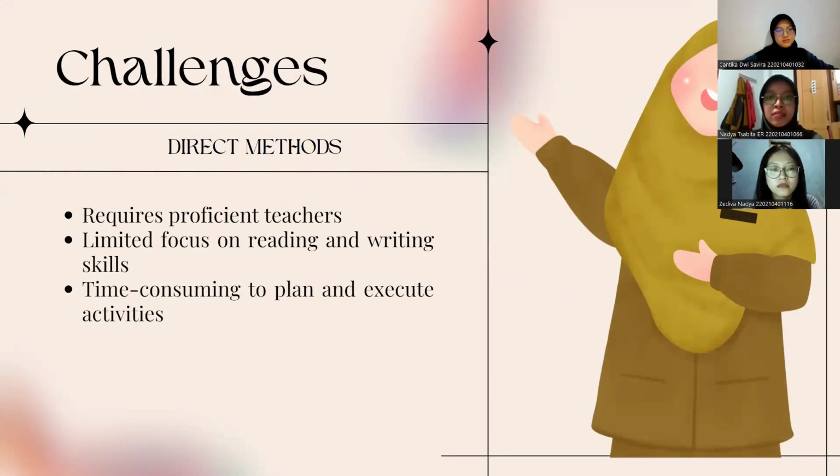Second, limited focus on reading and writing skills. The direct method's primary focus on oral communication skills can lead to a neglect of reading and writing skills. While contextual learning is beneficial, a basic understanding of grammar rules can aid learners in constructing more complex sentences. This limitation may require teachers to supplement the direct method with additional activities that emphasize reading and writing skills.